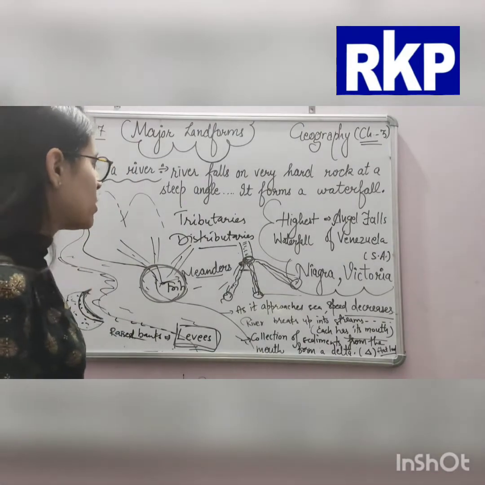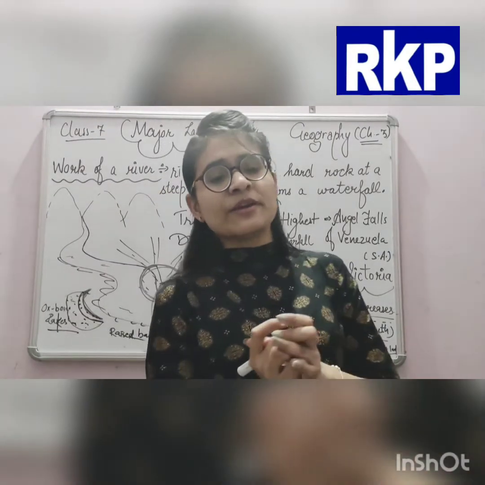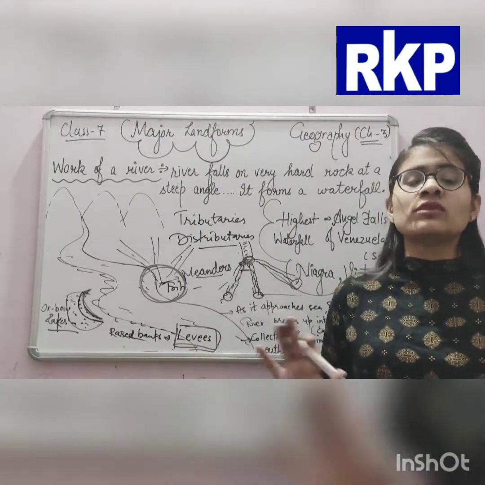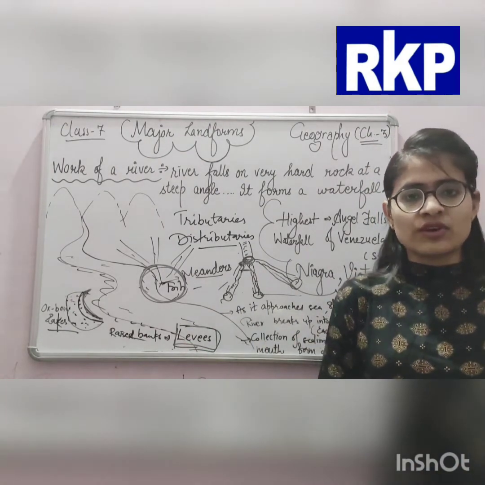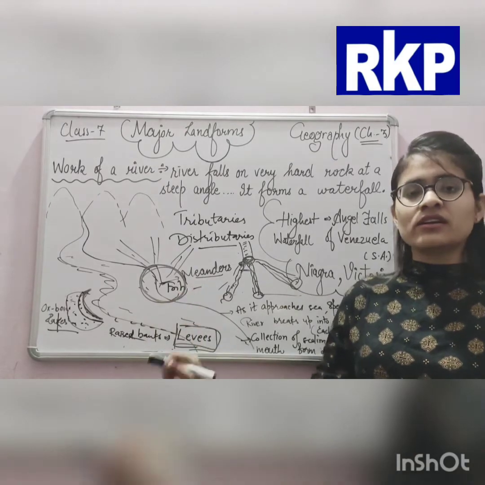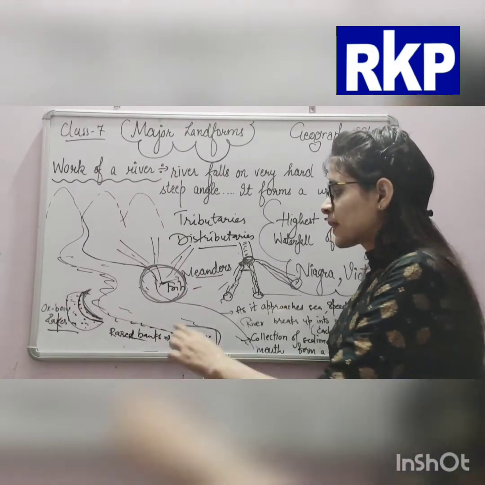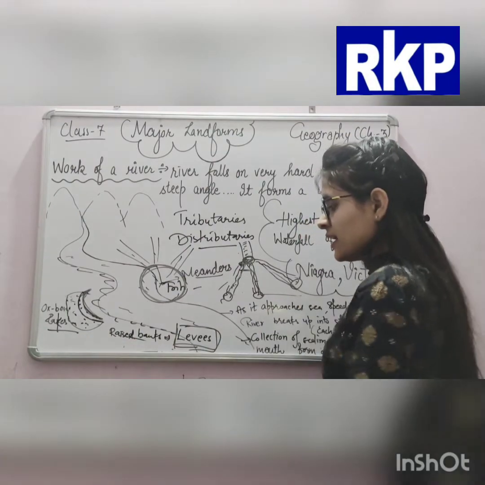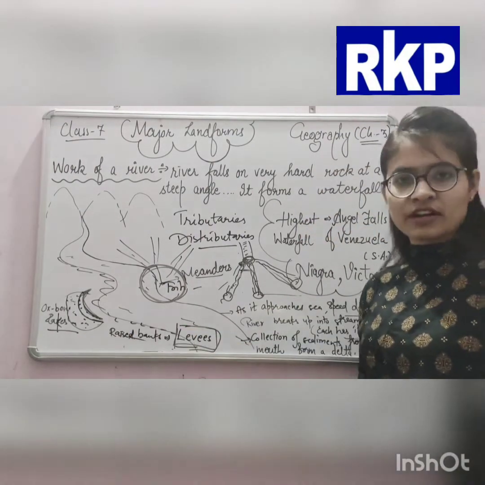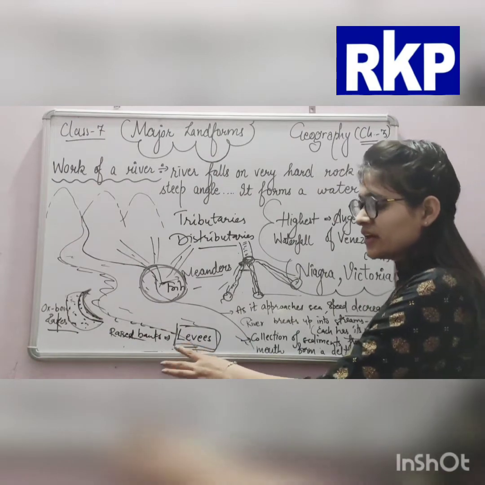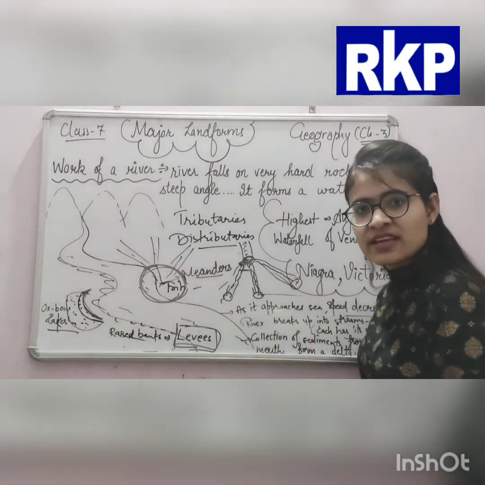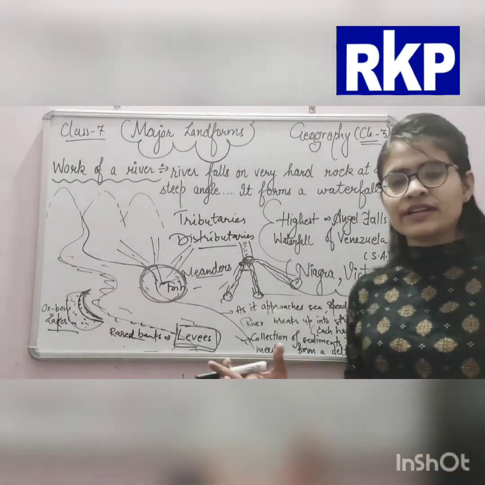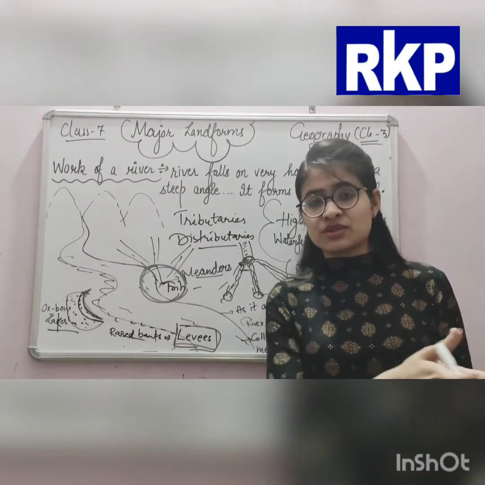So this was about the work of a river. It means how a river creates landforms surrounding itself. First of all, it created oxbow lakes, and then it created floodplains. Then it created levees, the raised banks, and after that it created distributaries also.